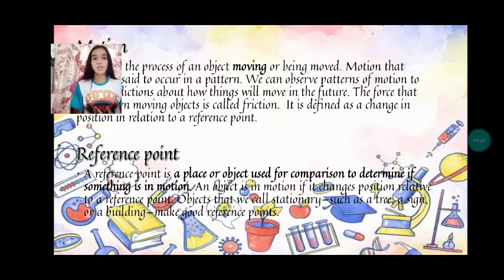So what is really motion? As we have said, for example, a moving object changes its position, just like walking. If you are going down the street and you're just walking, you are changing positions. So that is what we call motion.